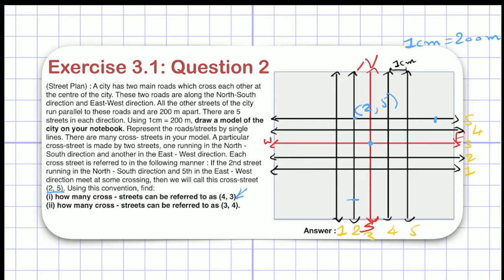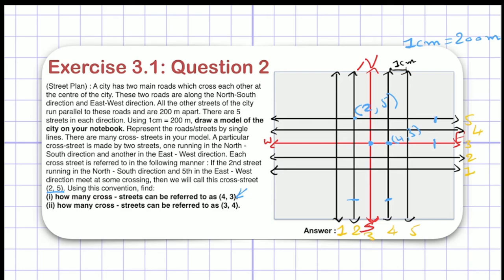Which street is fourth in the north-south direction? It will be this. Now the second number is the third street in the east-west direction. Which will be third in the east-west direction? It will be this red one, right? These two streets cross each other at this point, so I can name this point (4, 3).